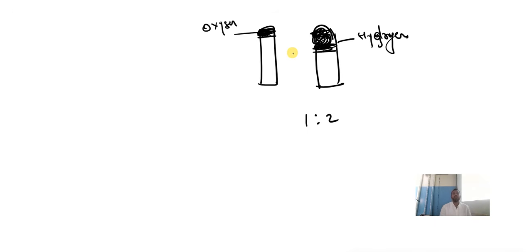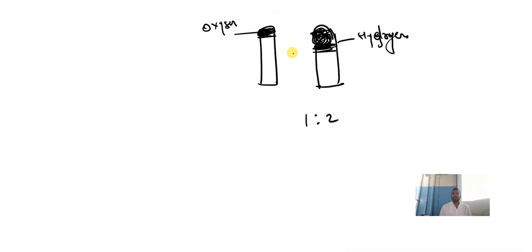And see children, during electrolysis of water, in these two electrodes, can you see the level? This is the level of oxygen, and here, this is the level of hydrogen. So oxygen and hydrogen are in the ratio 1:2. Can you see the space occupied here? They are in the ratio 1:2.